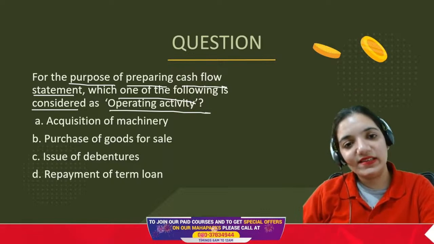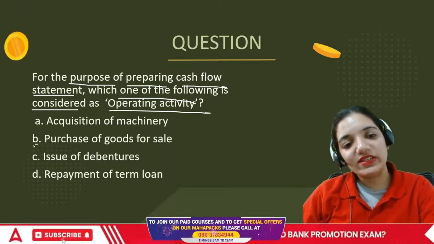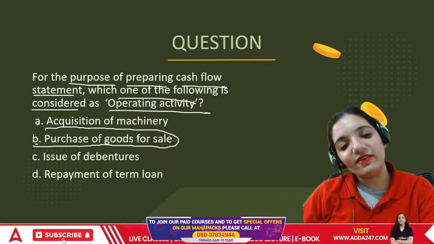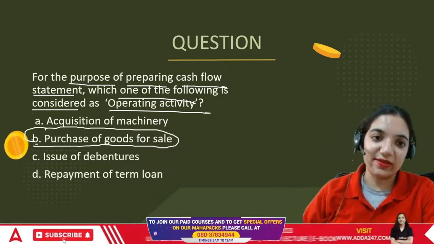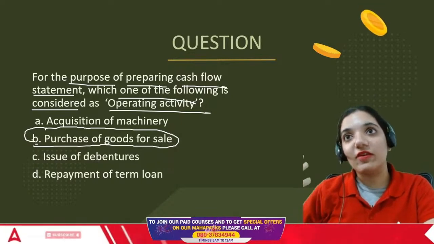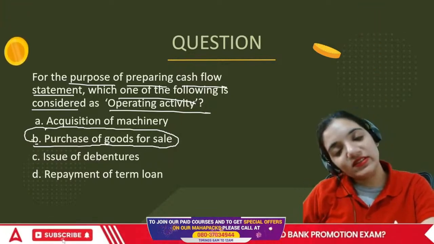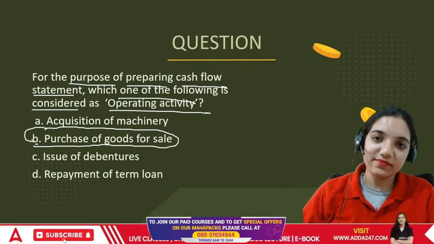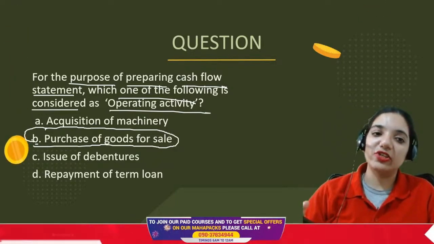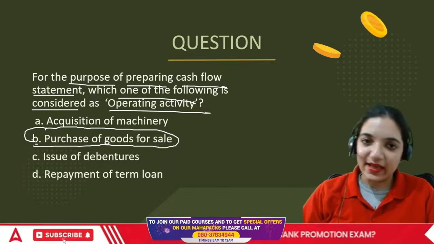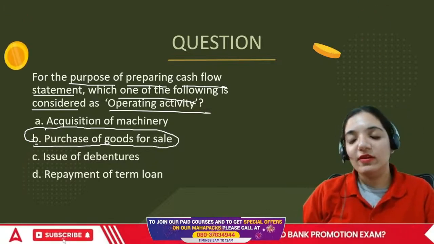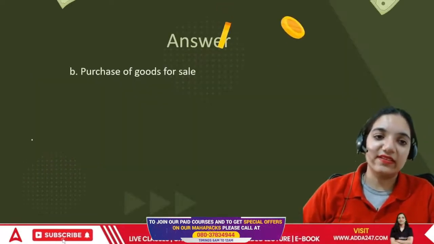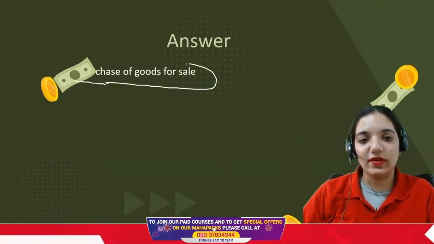So in this case, the correct answer would be purchase of goods for sale, because we are going to purchase them and maybe I'll be selling them in a few days as soon as the finished goods are ready. And we do this if I'm a huge business, multiple times. While I'll acquire machinery once in a blue moon, I'll issue debentures once in a blue moon, and when I get money, I'll repay the loans. So in this case, the correct answer is the purchase of goods for sale.